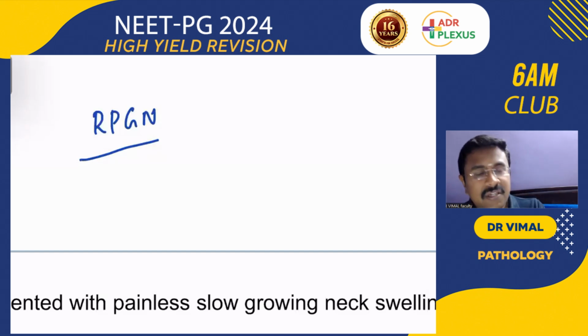And minimal change disease, the most common cause of nephrotic syndrome in a child. And foot process flattening, where else will you see foot process flattening? In membranous nephropathy, and in diabetes also you can see flattening of the foot processes. Minimal change disease is otherwise called podocytopathy and lipoid nephrosis, because lipid-engulfed tubular cells will be there. Minimal change disease has a good response to steroids. So please remember all these things.